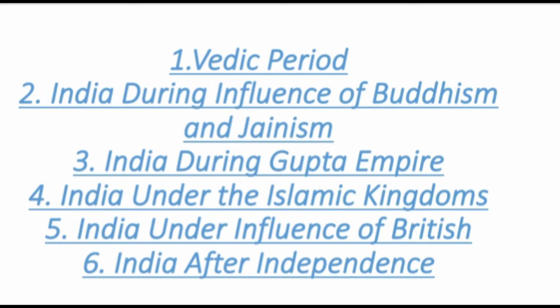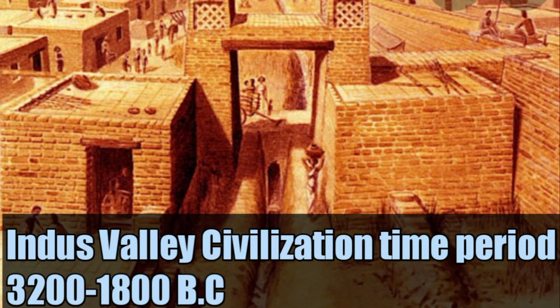It has been said that the Indian civilization starts with the Indus Valley civilization, whose time period was 1800 BC to 1300 BC. Due to a few unknown reasons, the civilization declined, and the information we have about this civilization is based on the remains of cities found in different parts of India and Pakistan. Their language has not yet been deciphered, so we have very little information about them. Whatever information is available is based on assumption.